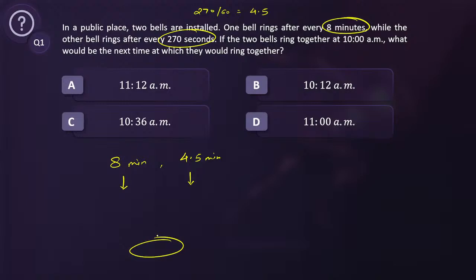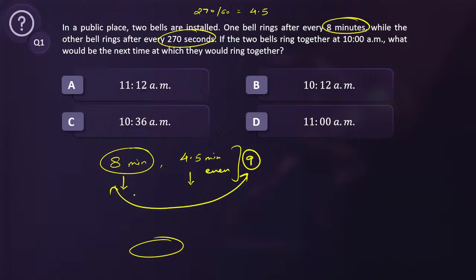Now the odd multiples of 4.5, 4.5 into 1, 4.5 into 3 means 13.5, 4.5 into 5, 22.5, right? None of these multiples will be a common multiple with 8. So logically, we have to look at the even multiples of 4.5. That means I should look at the multiples of 9. So the multiple of 8 and the multiple of 9. Now it's easy to calculate the LCM. Look at the multiples of 8 and 9 and find the least common multiple.